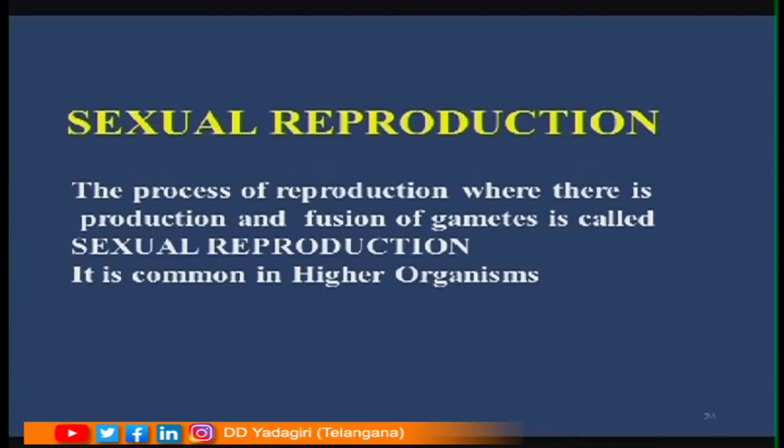Now, what do you mean by sexual reproduction? Sexual reproduction is a process of reproduction where there is production and fusion of gametes. That is called as sexual reproduction. Where does it occur? It is common in higher organisms. Is it clear, children? This is asexual reproduction and sexual reproduction. There are some differences between them. Let us see what are the differences between asexual reproduction and sexual reproduction.